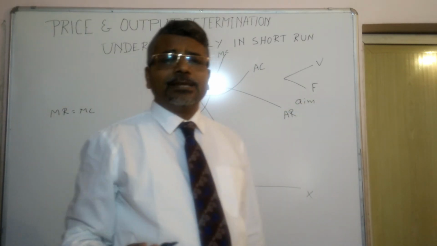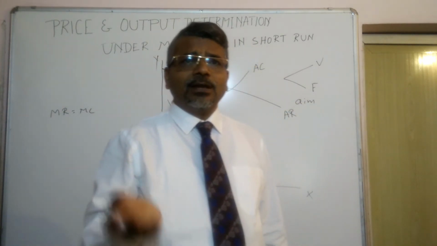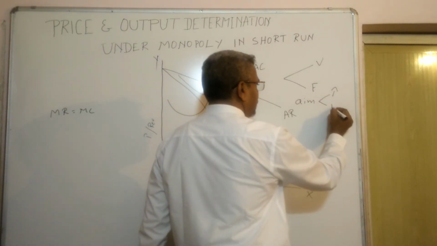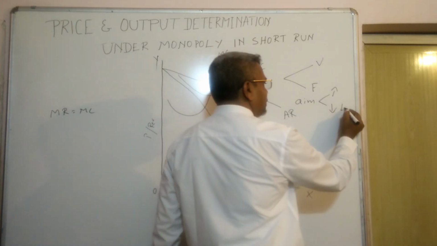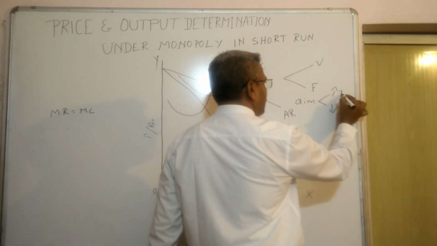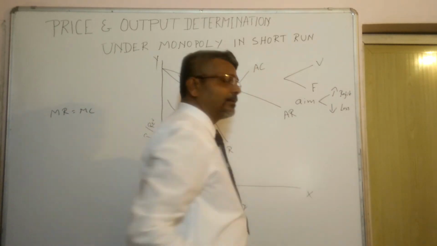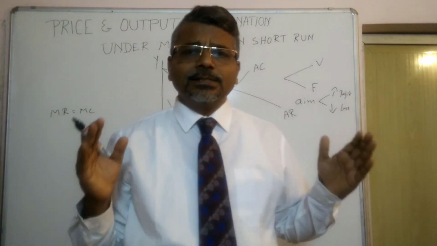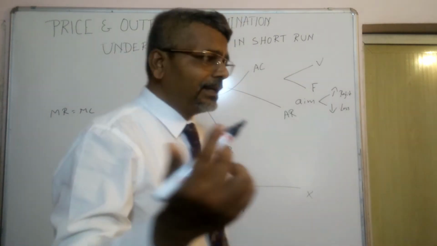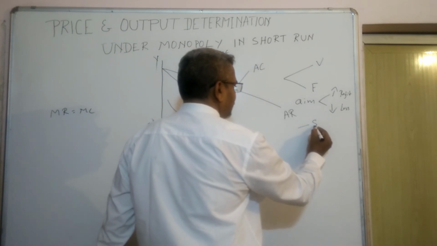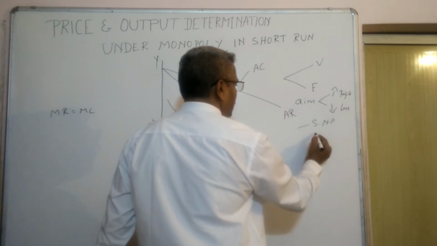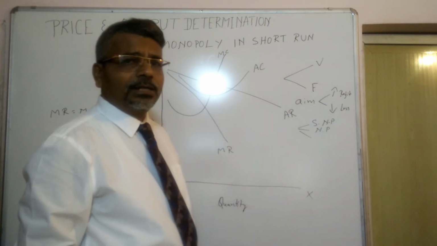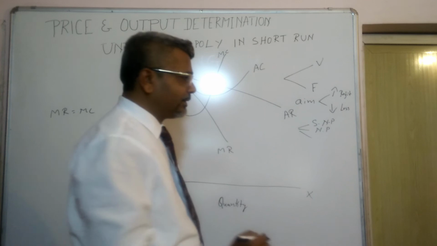What is his aim? Either to maximize the profit or to minimize the sufferings of loss. He does not necessarily make a profit only. He can get a supernormal profit, or a normal profit, or he can also suffer a loss.